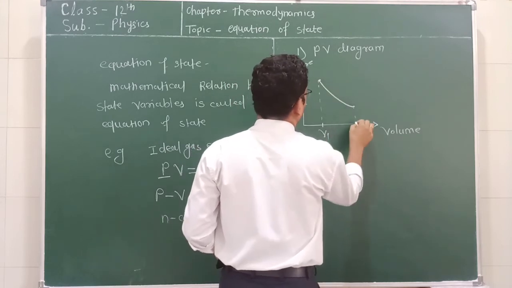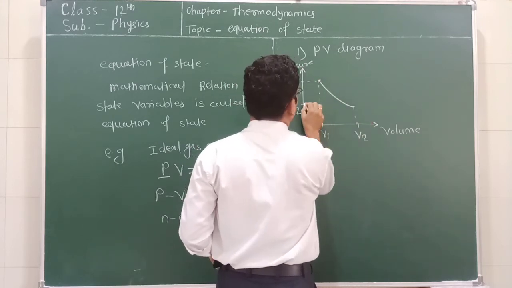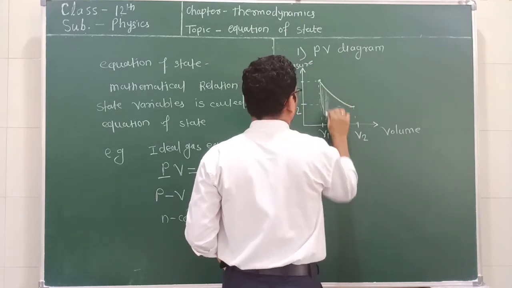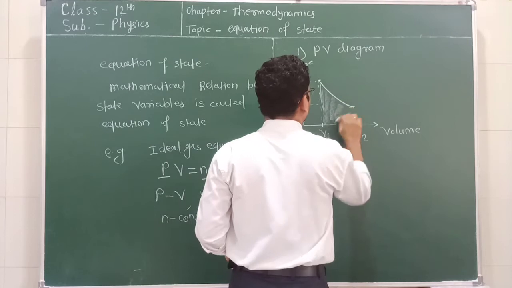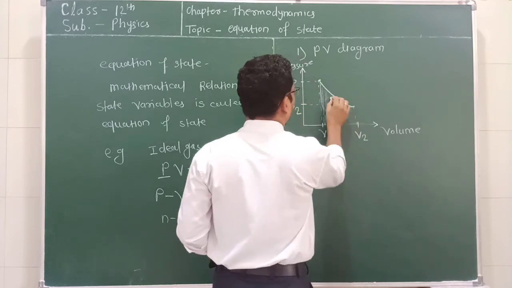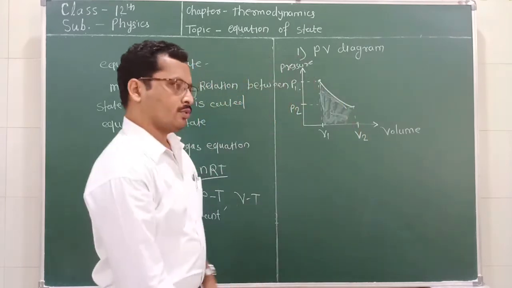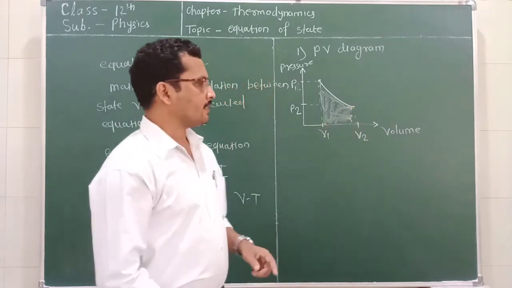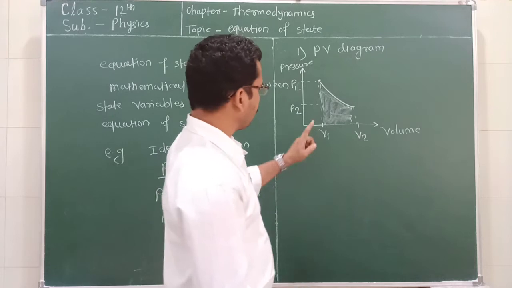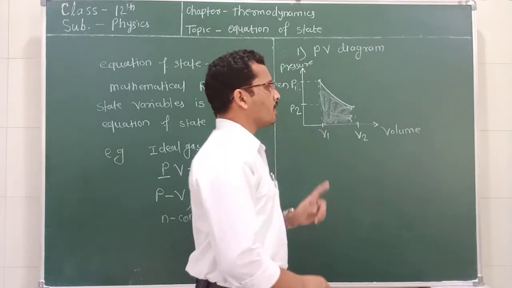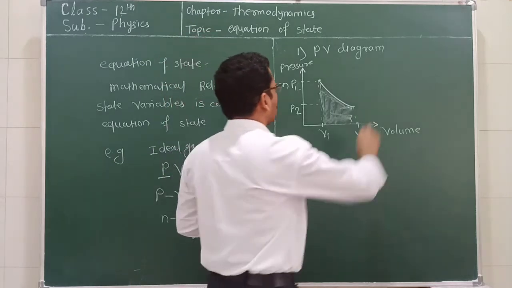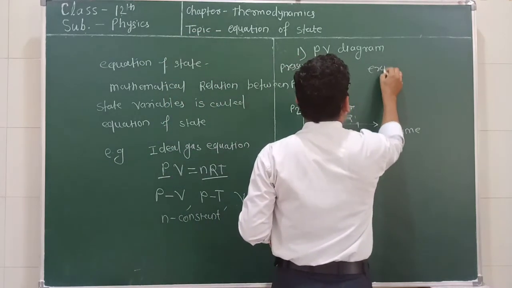So this is the shaded area which shows the work done during the process. Now this case arises when the work done is positive, and work done is positive in the case of expansion.